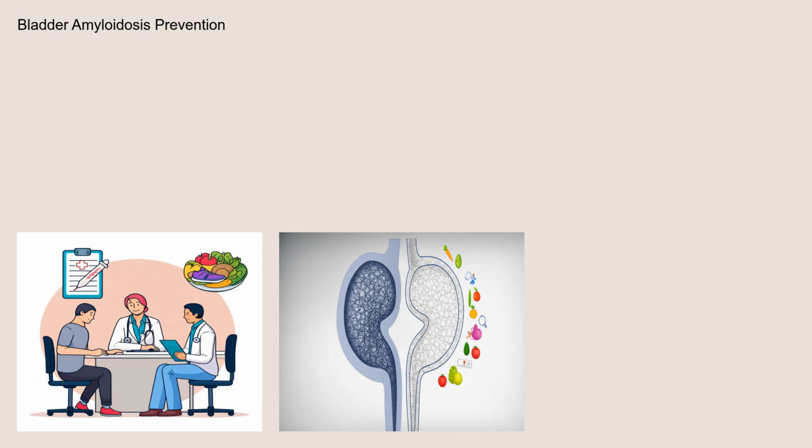Currently, there are no specific measures to directly prevent bladder amyloidosis. However, managing underlying conditions associated with amyloidosis, such as chronic inflammatory diseases or plasma cell disorders, may reduce the risk of developing amyloid deposits in the bladder and other organs. Maintaining a healthy lifestyle, following medical advice for managing chronic conditions, and seeking prompt medical attention for urinary symptoms can help with early detection and management.